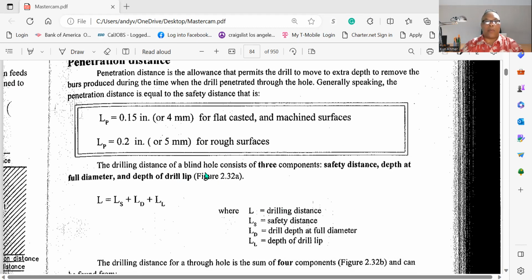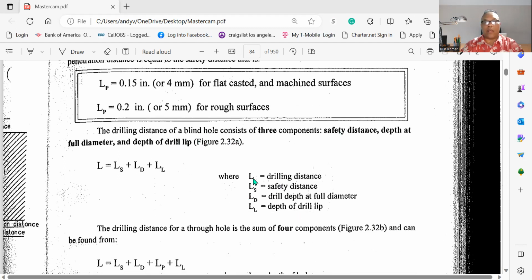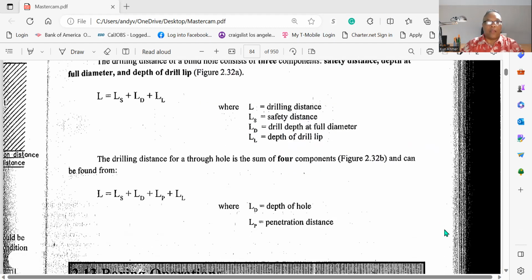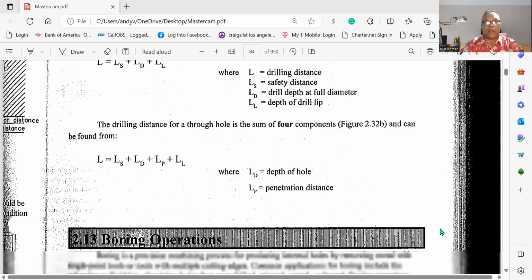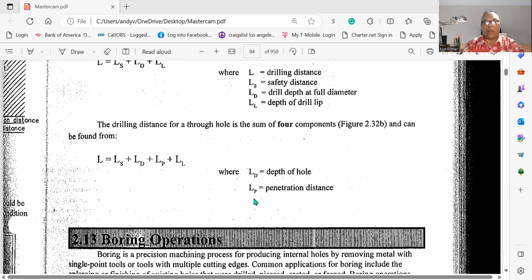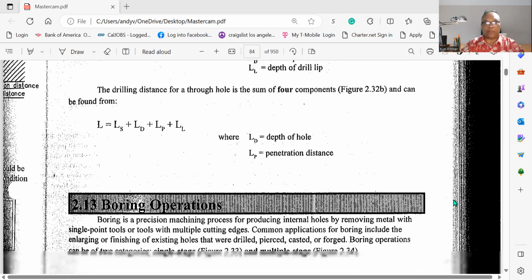The drill distance of a blind hole consists of 3 components: safety distance, depth at full diameter, and depth for drill lips. Where L right there is the drill distance, LS is the safety distance, LD is the drill depth for a full diameter, and LL is the depth for drill lips. The drilling distance for a through hole is the sum of 4 components and can be found right here: LD hole depth, LP penetration distance.